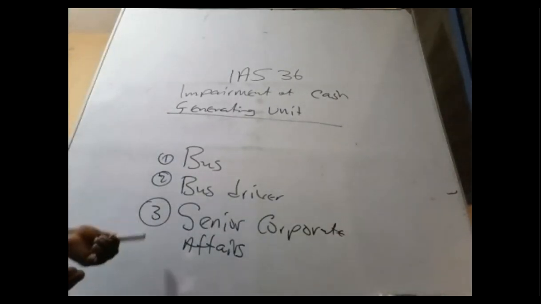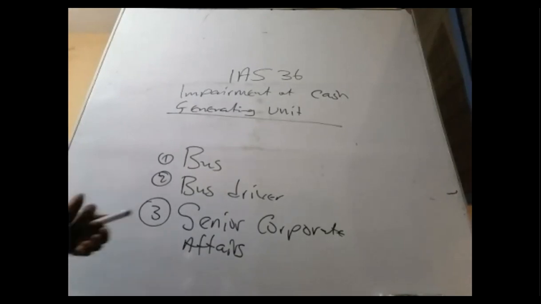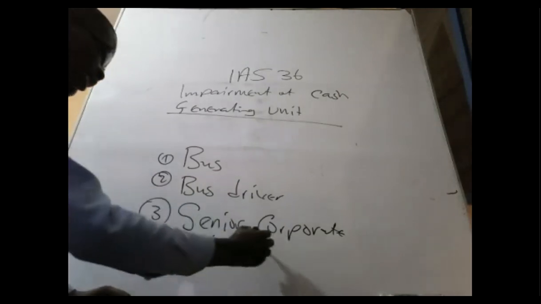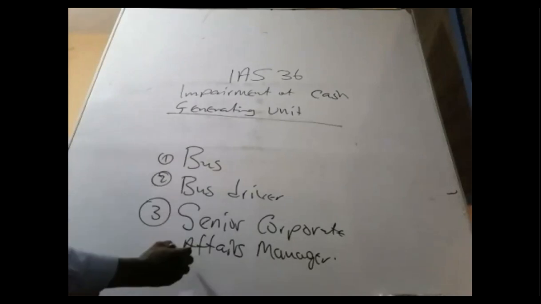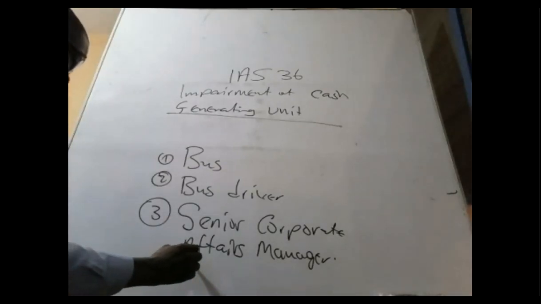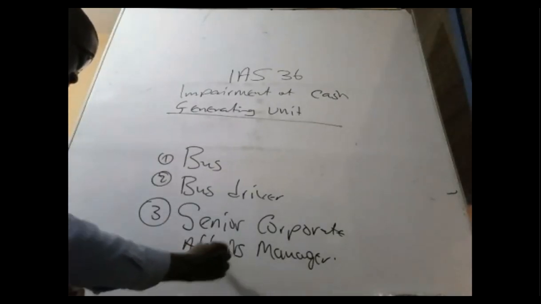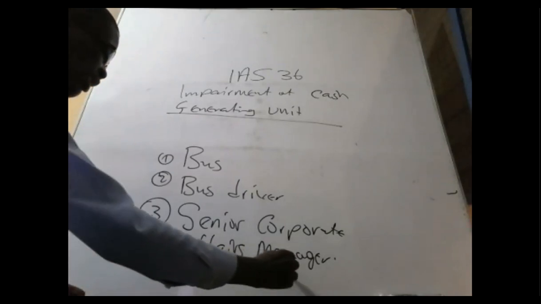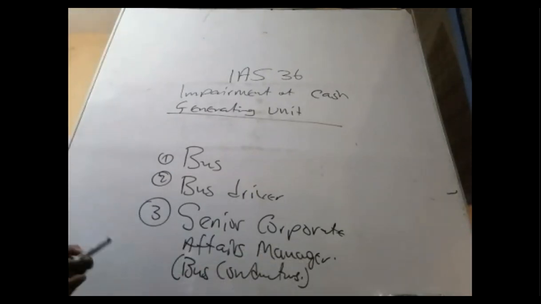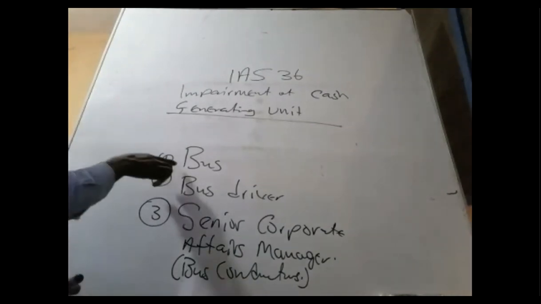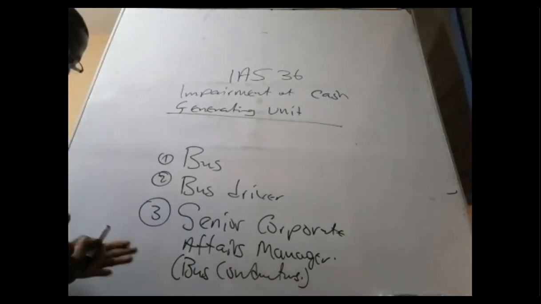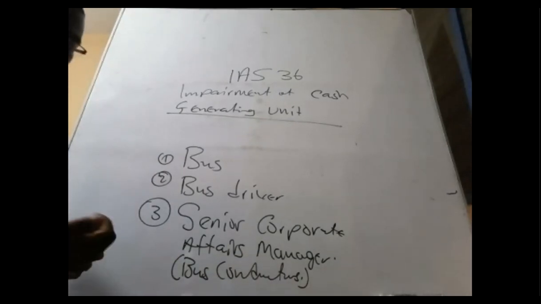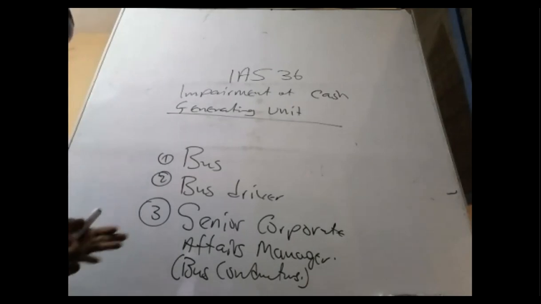In some countries, they call it structural mate. But we call them conductors, so bus conductors. So if you have a transport unit, the bus itself, the driver, and the conductor, the one that issues receipts and takes money from the passengers.